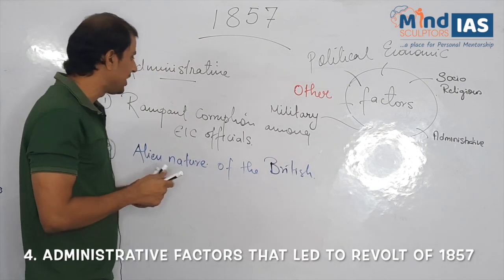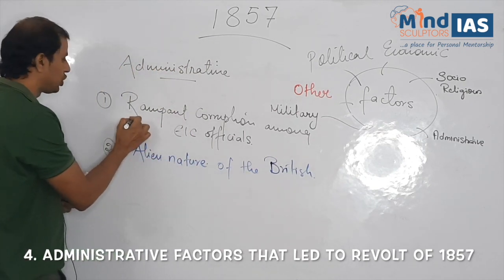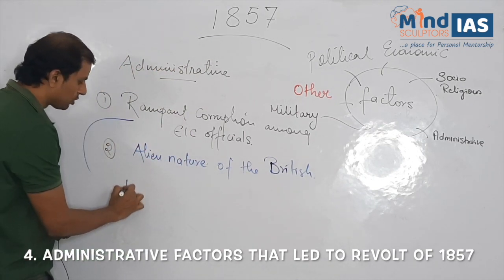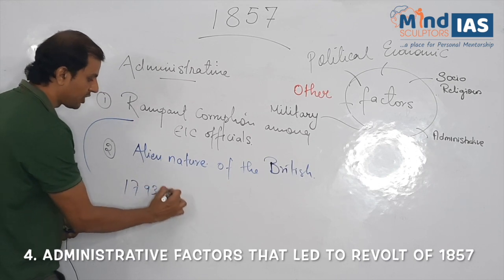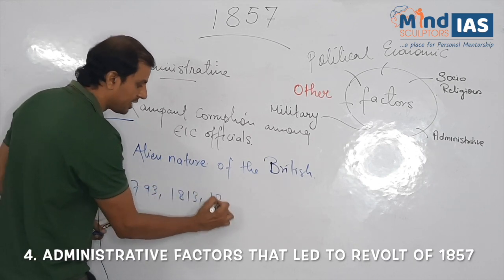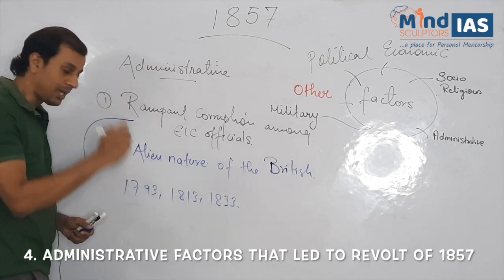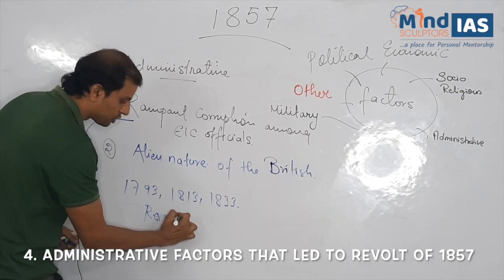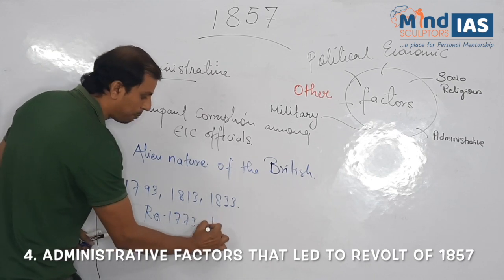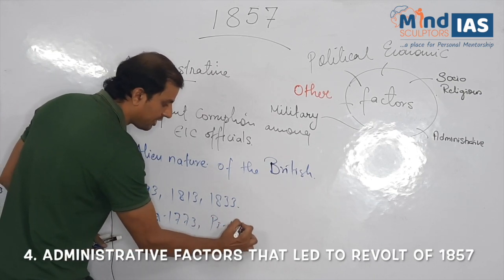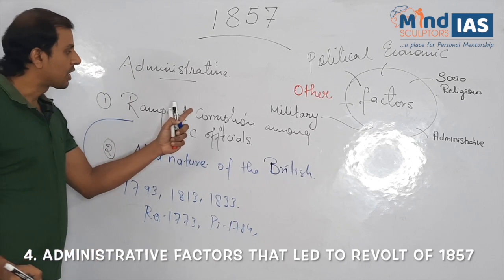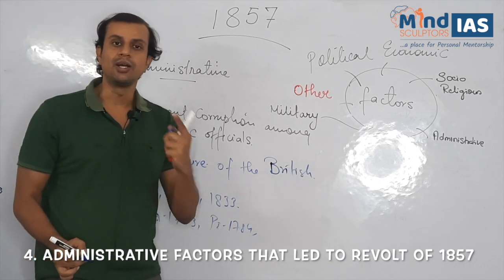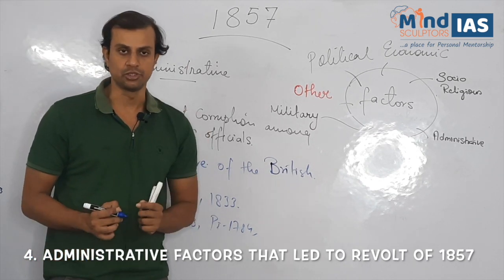Even after the enactment of Charter Act of 1793, 1813, 1833, as well as Regulating Act of 1773 and Pitt's India Act of 1784, corruption prevailed among the East India Company officials.